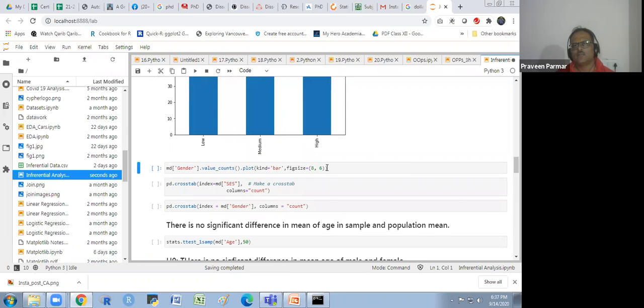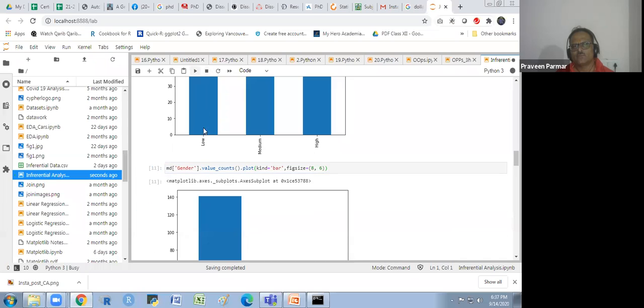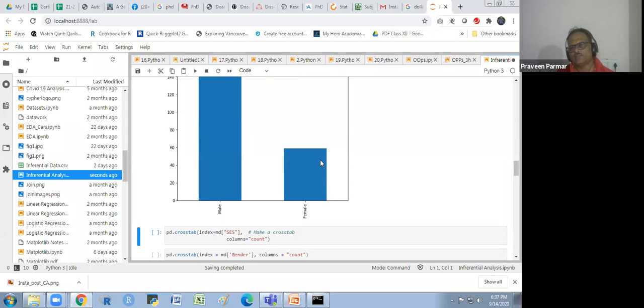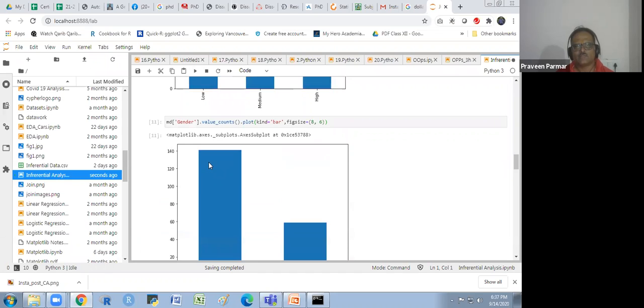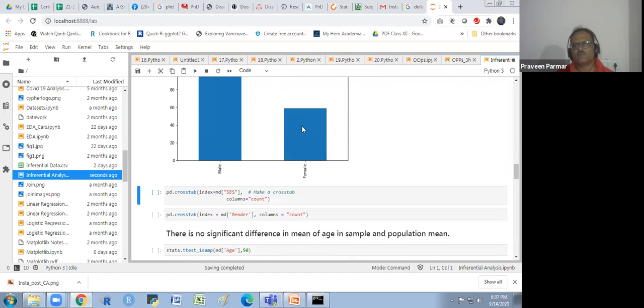And I also see the gender. So you see the gender, we have the female and male both, but the male has a 114 year old, the female is only 50, 55 something.